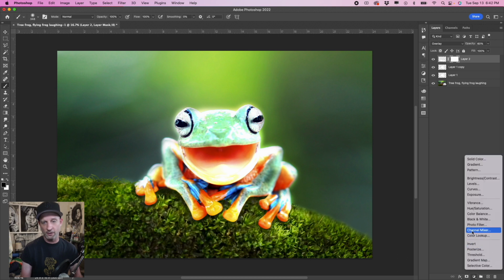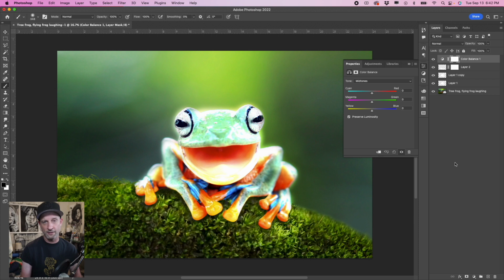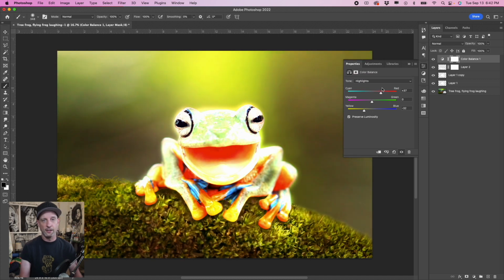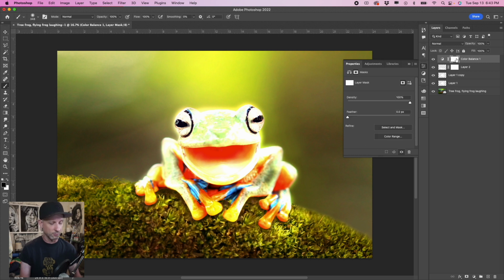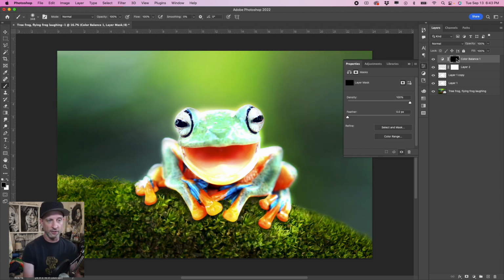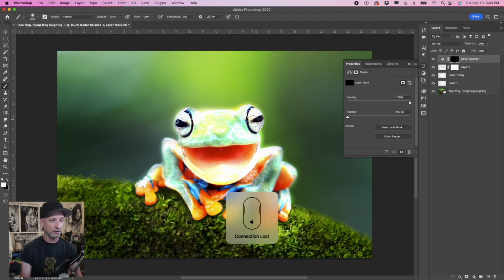We're going to go down to the color balance panel, and over here we want to increase the red a little bit and increase toward the yellow on this, both for midtones and for highlights. Red a little bit, yellow a little bit, like that. And then when that is selected as well, we're going to hit Command I to inverse it. Command I to inverse that color balance mask layer. And now we're going to paint white again on top of that layer. So we're painting white again on top of that color balance mask layer.